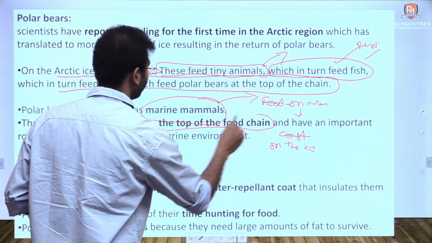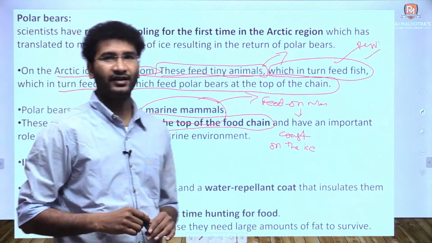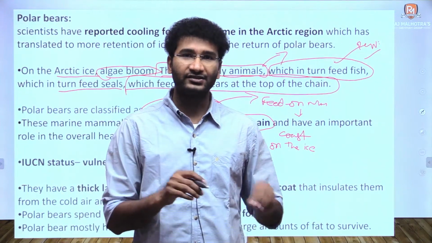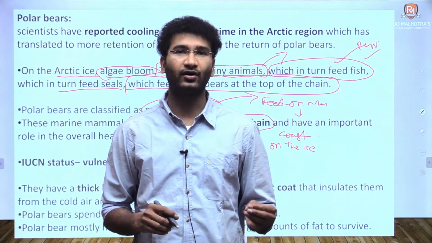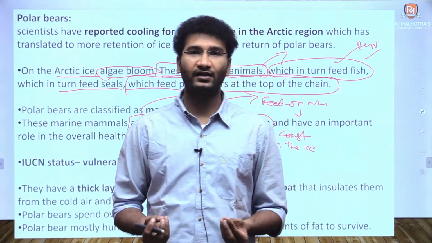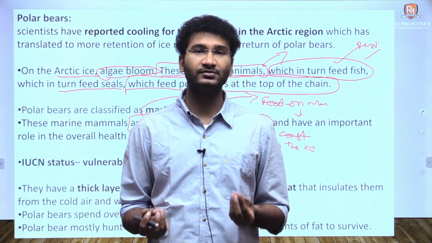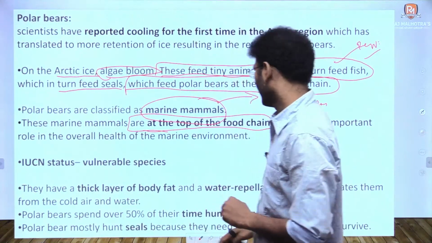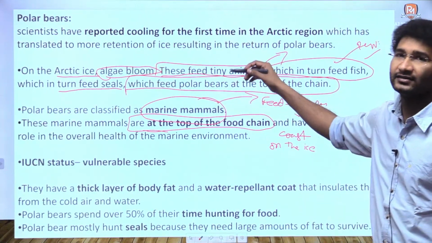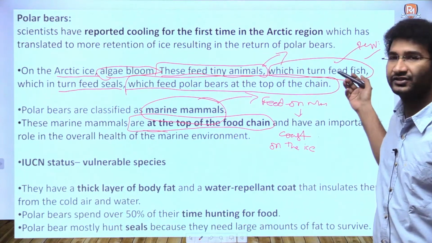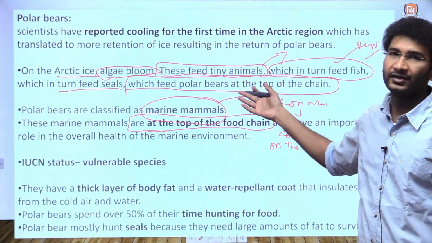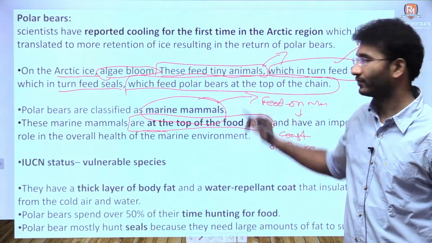Why are they on the top of the food chain? And polar bears are also called indicator species. If polar bears are found in a certain region, this is an indication that this region has good ecological significance, or this region is stable with respect to ecology. Polar bears come to a particular area only when there is good ecosystem stability. What is this ecosystem stability? As I told you, they are at the top of the food chain. Whenever the algae comes, following algae, some tiny animals, following these animals, fishes come, fishes followed by seals, seals followed by polar bears. That's why they are on the top of the food chain, right?